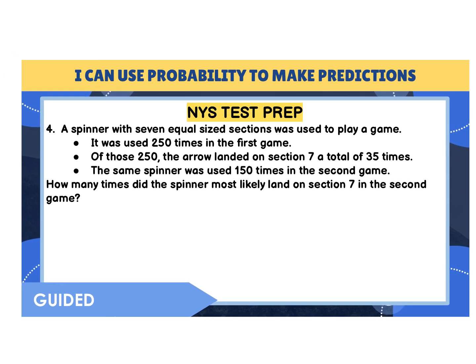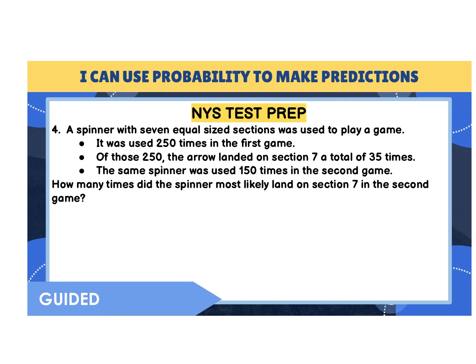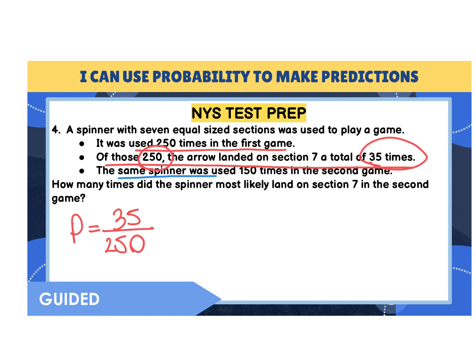And our last day of test prep, it says a spinner had 7 equal sections used to play a game. It was used 250 times in the first game. Of the 250 times, the arrow landed on 7 a total of 35 times. So the probability of landing on a 7 was 35 out of 250. That's how many times it was used. The same spinner was used 150 times in the second game. How many times did the spinner most likely land on that section?